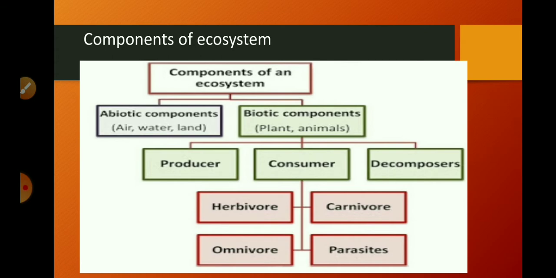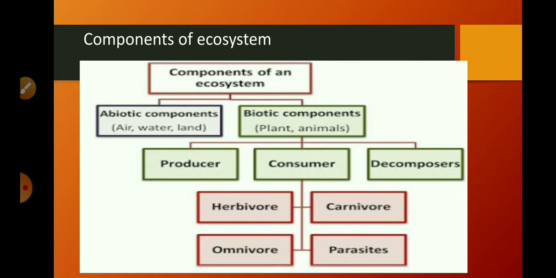And next is decomposers. The next component of the ecosystem is decomposers. It is the most important component. Decomposers are the organisms which decompose dead plants and animals and the waste of organisms. Microorganisms are the decomposers, as they break down complex organic substances into simple inorganic forms.